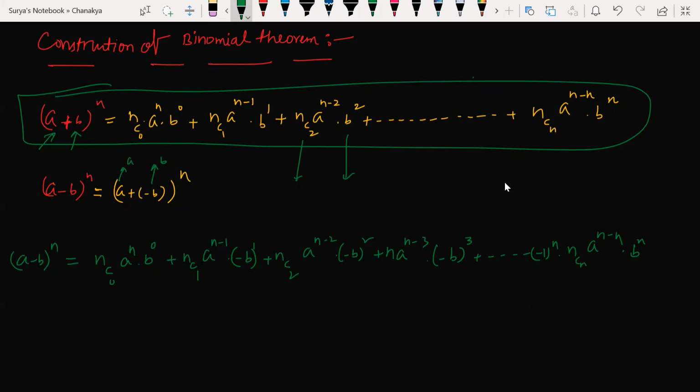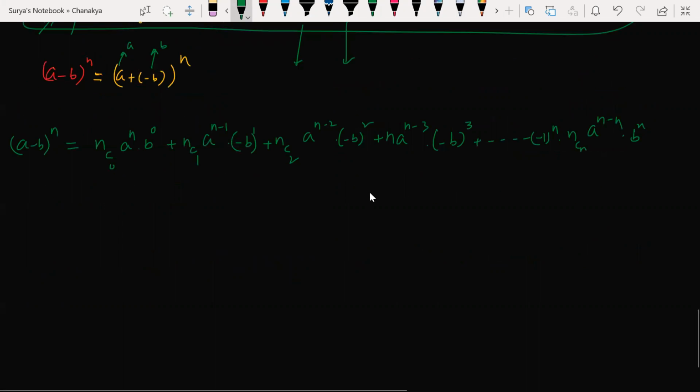Now simplify this. Is this your final answer? No. First of all, we have to simplify this. nC0 a to the power of n, b to the power of 0 is what? b to the power of 0 is 1 only, right? So a to the power of n, plus nC1 a to the power of n minus 1, and minus b to the power of 1 gives me minus b here. Now plus nC2 a to the power of n minus 2 into minus b whole square. Minus b whole square gives you plus only.